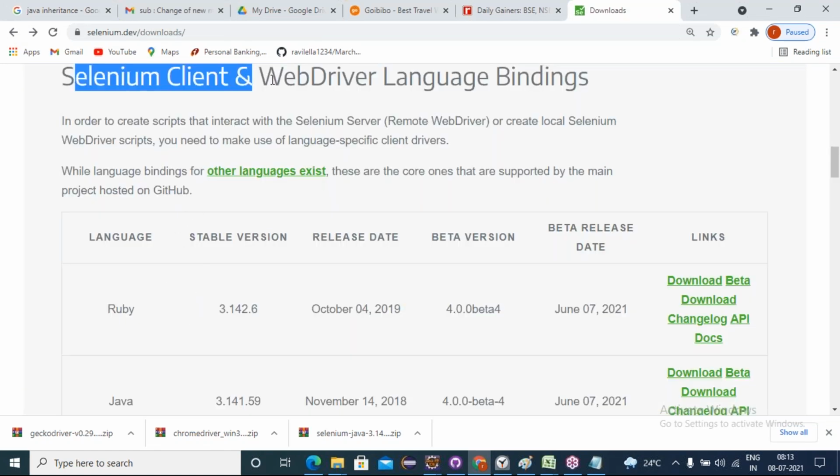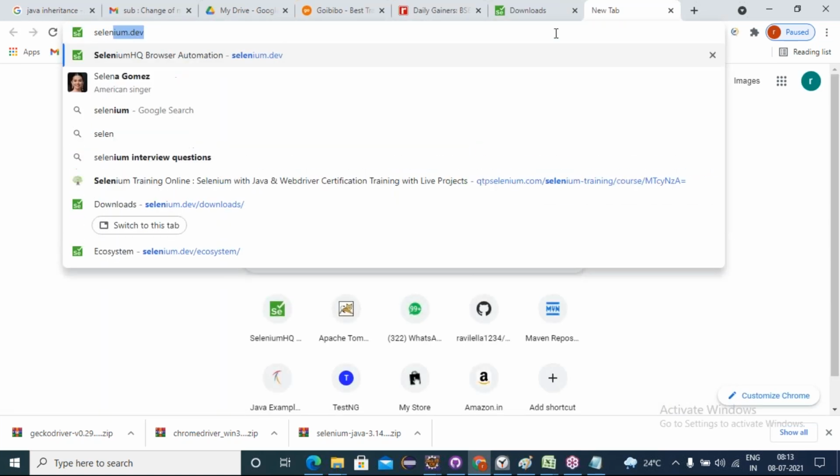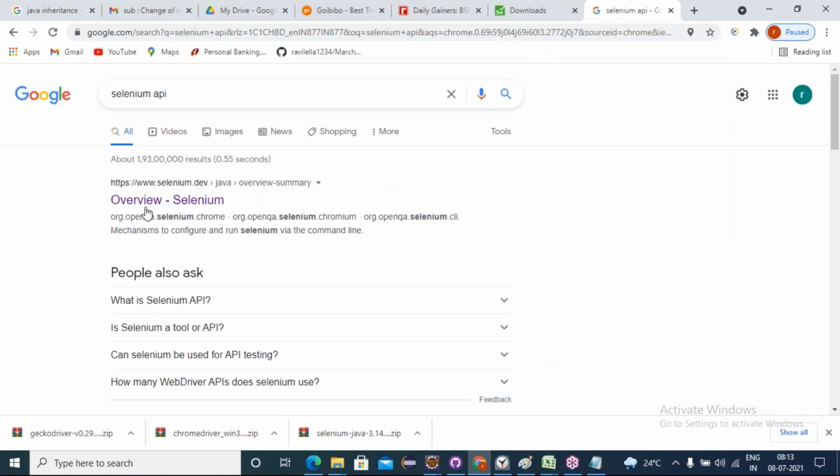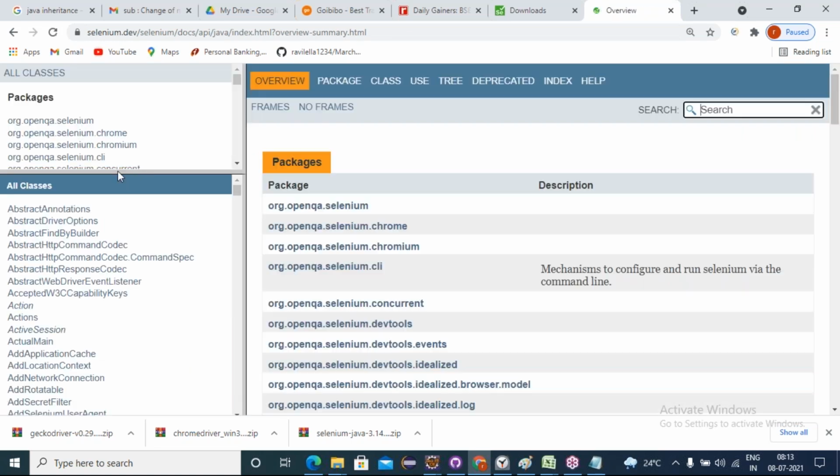Now here we have the Selenium client WebDriver language binding. Here we can see the Java language binding we downloaded. So for the supported API documentation, I was opening it by just clicking on API docs. Like this we can click it, or you can Google Selenium API. That's it. Search Selenium API in Google. Click on Overview Selenium. Friends, here we can see these are the Java language binding libraries.